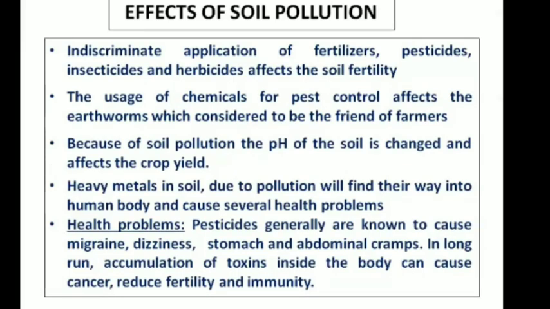So when farmers use excess fertilizers and pesticides in agricultural fields, it can lead to another problem that is not only related to soil, it is also related to water bodies, known as eutrophication. In the first unit, we already discussed eutrophication in detail. It is also known as overnourishment of lakes. So like this, soil pollution has different effects.